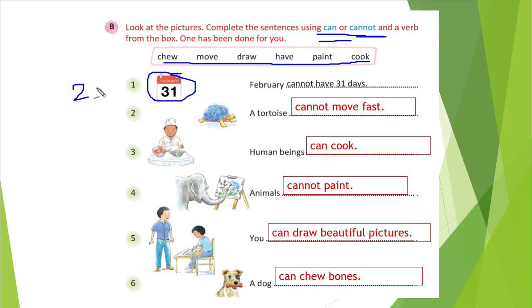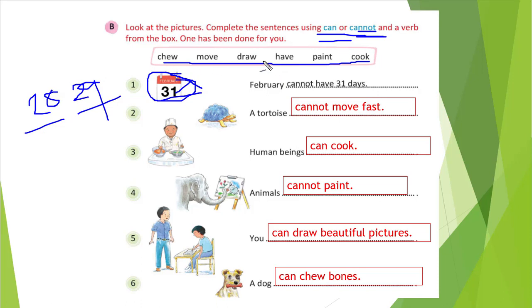It is the month of 29 or 28, right? When leap year will be there, it will be 29 days in February. When the normal year is there, it will be 28, correct? So what can be the answer? Cannot, right? We should use cannot because February 31st is not possible, so cannot.